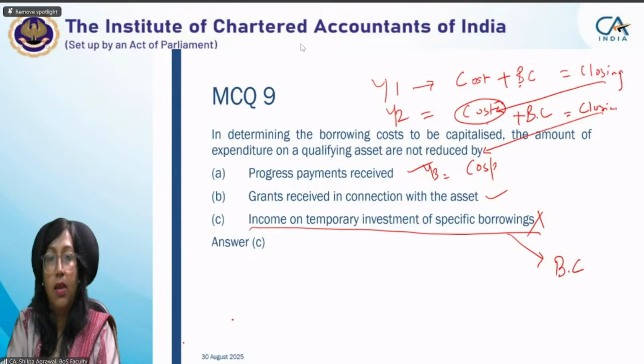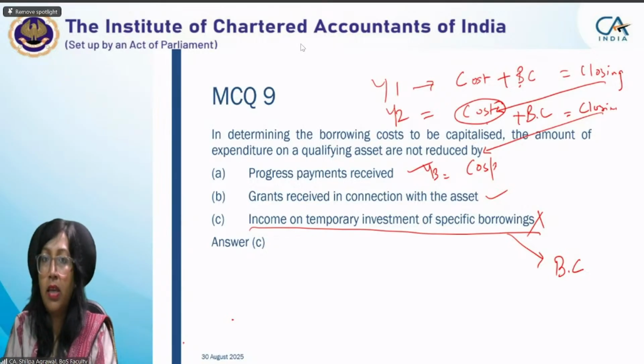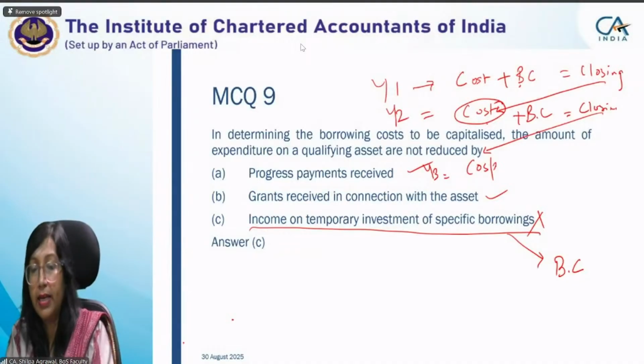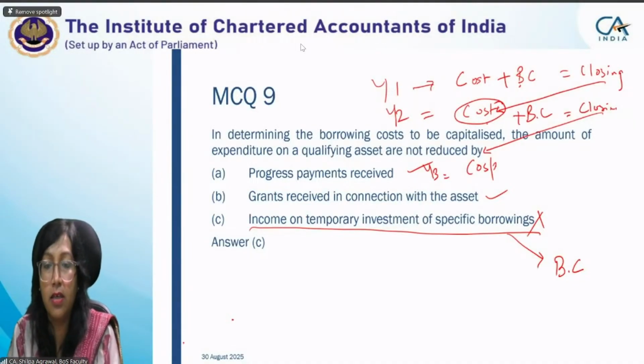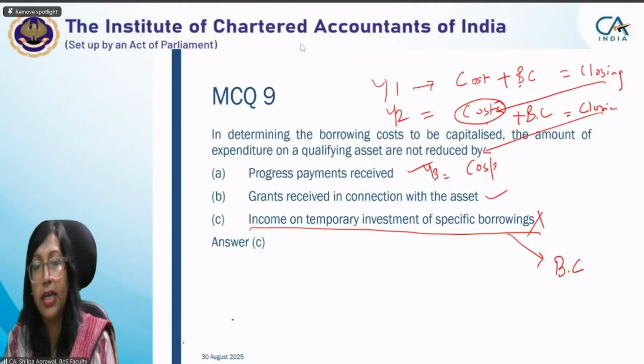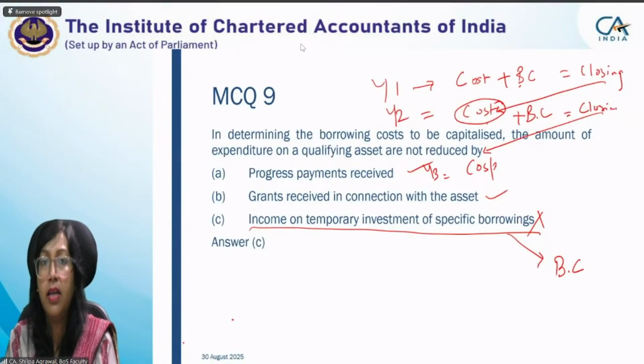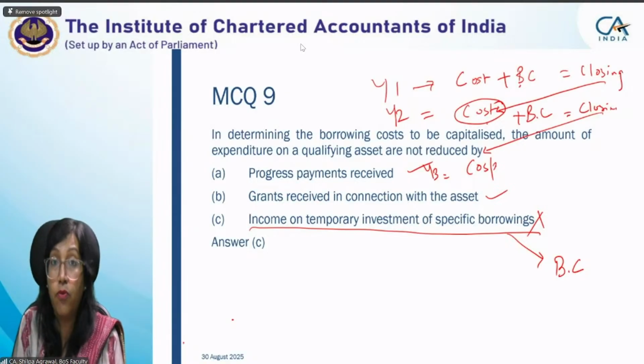Okay. So I'll ensure this, and other faculties who will be taking FR classes will also cover the maximum number of questions. Thanks for bringing this to our notice. I'll take care of this suggestion and ensure it is done. At least 80% of the questions are covered, and 20% similar kind of questions they can give you as homework. That is okay, na? Because the entire class cannot cover everything, as we have a good number of questions in our FR study material. That is the reason it is running into 5 modules.